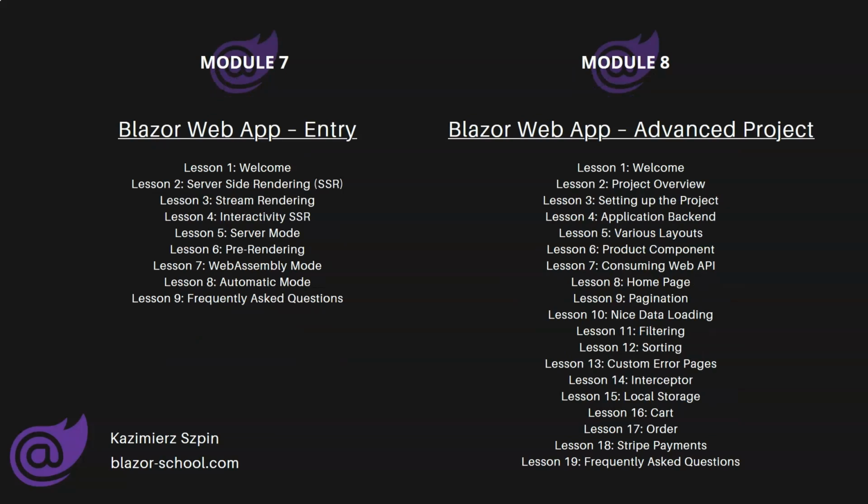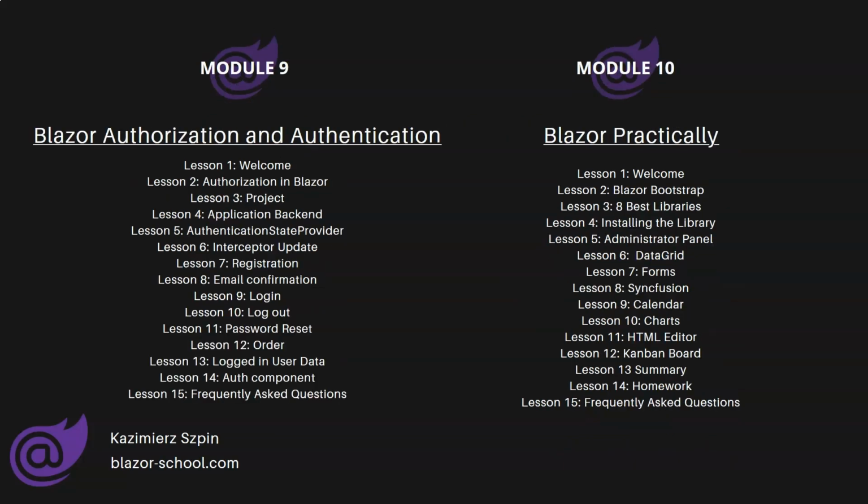The eighth module is about creating an advanced application in Blazor Web App, which is the most optimal Blazor project. We will discuss the architecture of the Web API project, and I will show you how to implement pagination, filtering, and sorting of data. Additionally, we will cover several advanced application improvements to make the application reliable. I will also show you how to use browser storage and implement payments. The ninth module is also a gem.